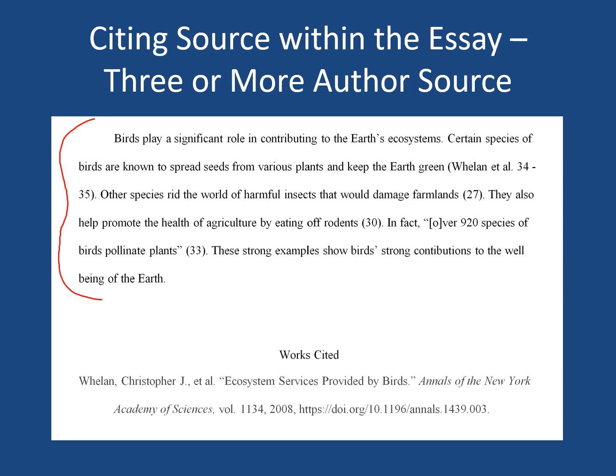So what you have is the last name, Wayland, et al., and then the page number, and then every time you summarize from the source, you're putting in the page number, and this is what you're doing here.